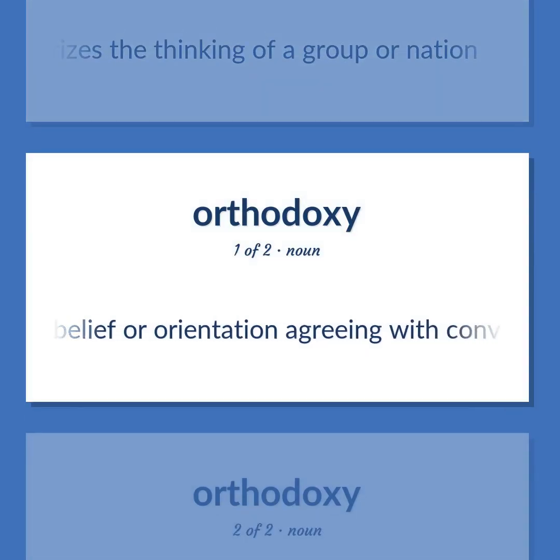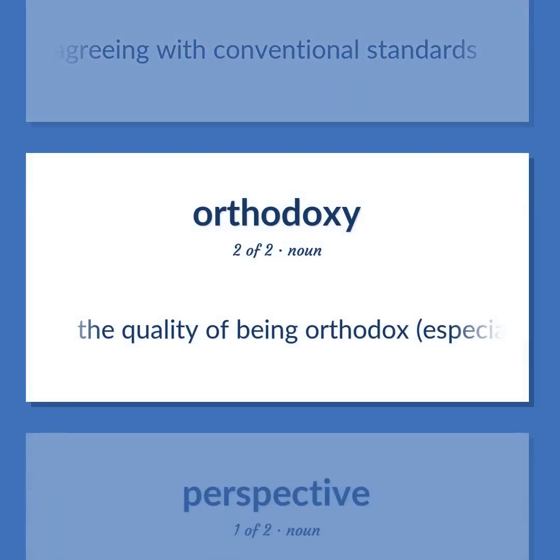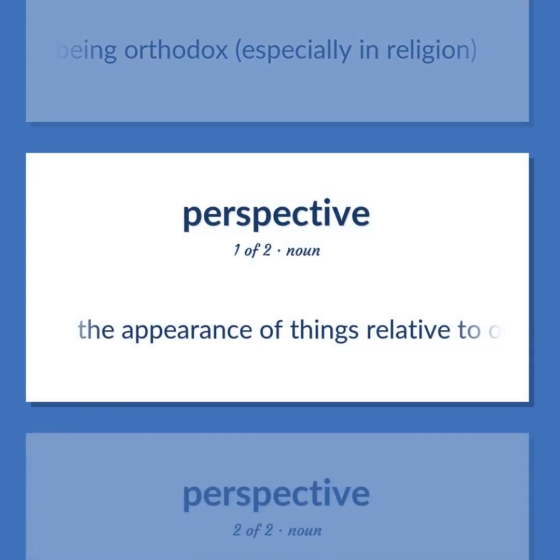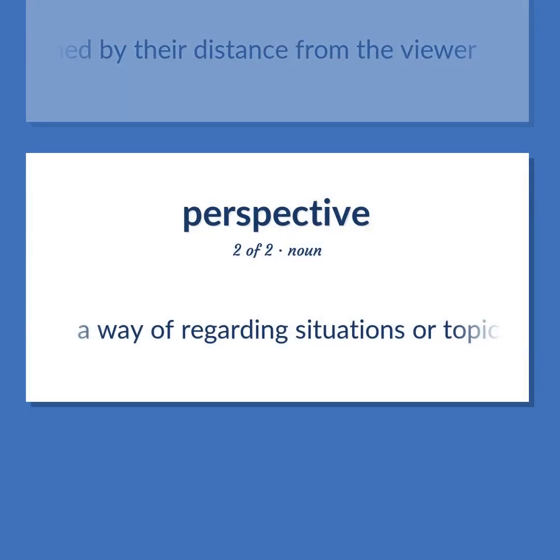A belief or orientation agreeing with conventional standards. The quality of being orthodox, especially in religion. The appearance of things relative to one another as determined by their distance from the viewer. A way of regarding situations or topics, etc.